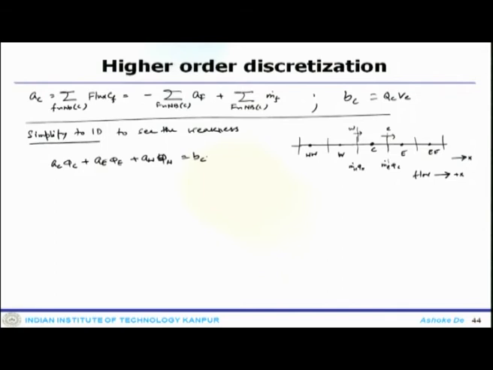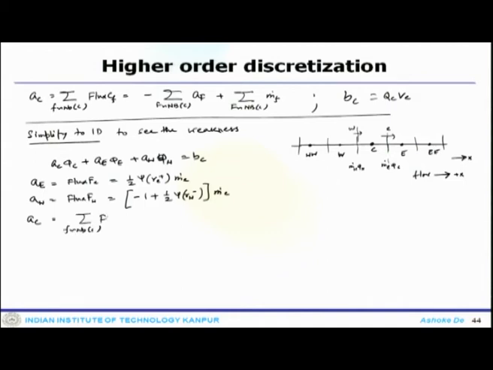So, you can see AE is flux Fe, which is half of psi Re plus m dot E. AW is flux Fw, which is minus 1 plus half psi W multiplied with m dot E, and AC is the summation over all these faces, which is nothing but AE plus AW, and obviously your BC is QC VC.